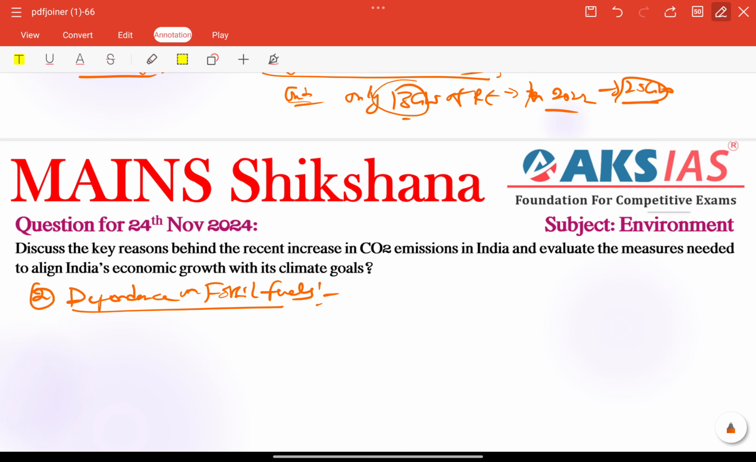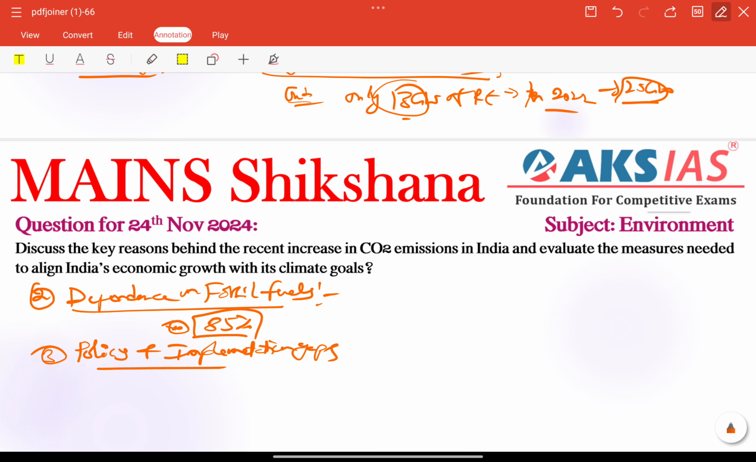Economic activities are heavily reliant on imported crude oil, almost 85% dependency. This is the most important fact. Next, policy and implementation gaps are also very important challenges. There is limited enforcement of carbon pricing and green technologies, which is very important here.